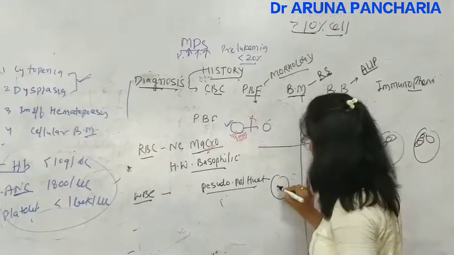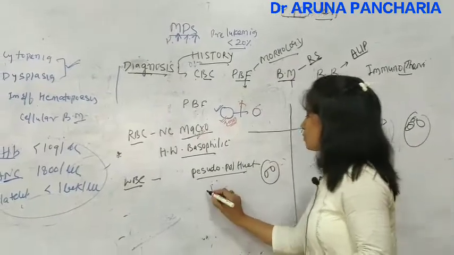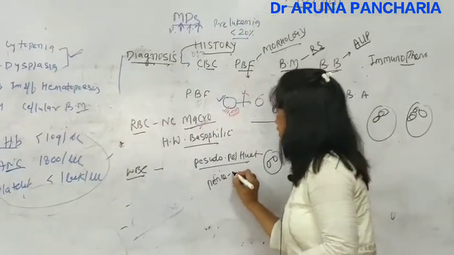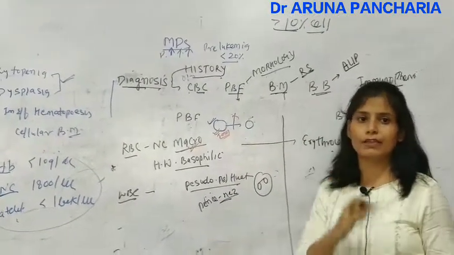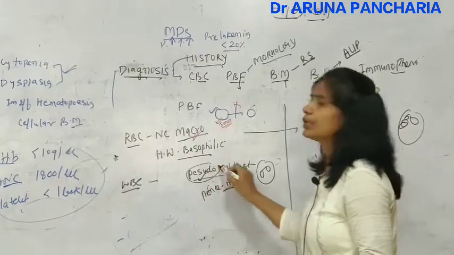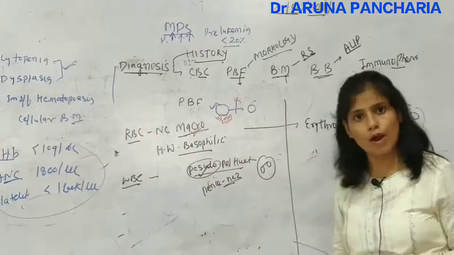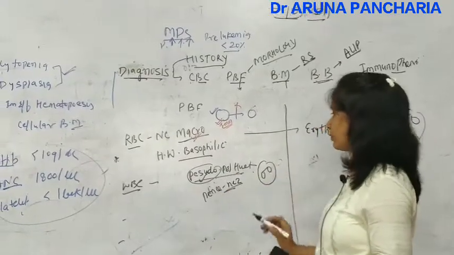What is it? It is spectacle-shaped nuclei. We can also call it the pince-nez abnormality. This is a French word that means pressing the nose. You have to remember the word pseudo is very important, because here we acquire this condition because of MDS. So this is pseudo-Pelger-Huet anomaly.